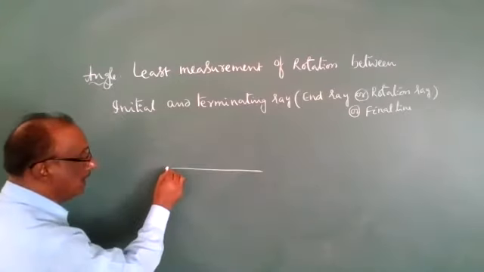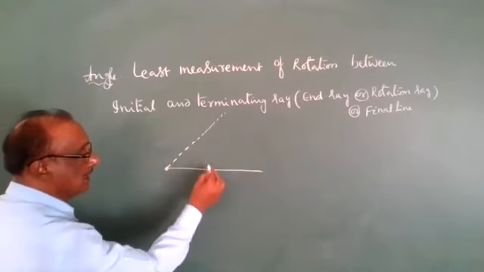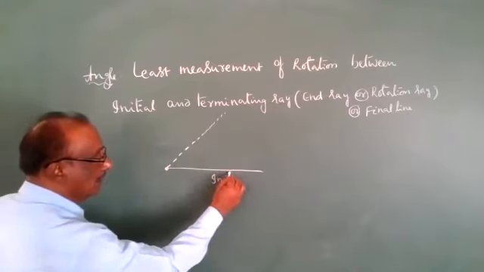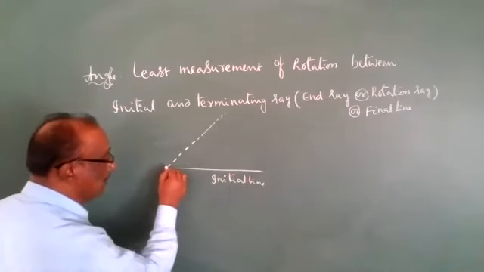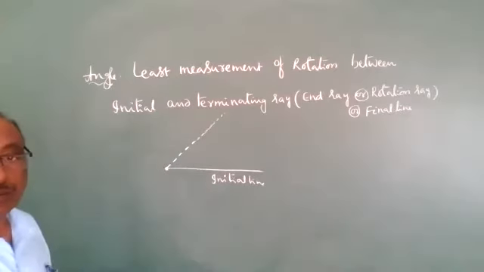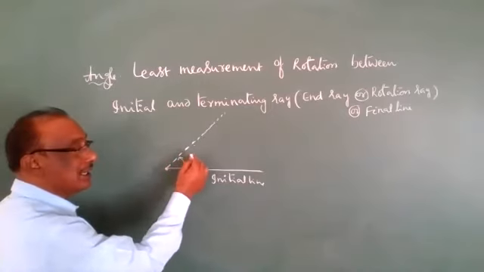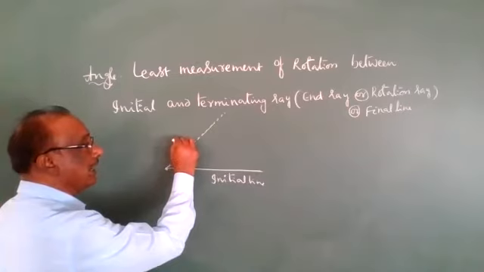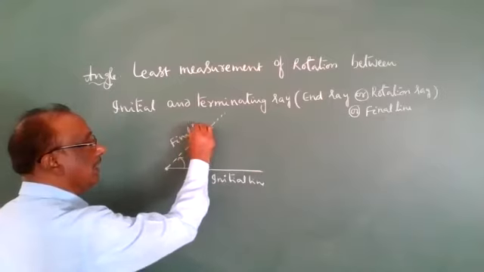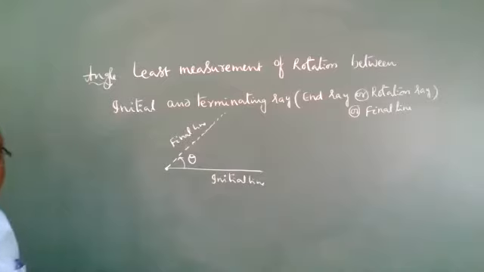So from the fixed point, the line is, so this is the initial line. This point is the fixed point. From the fixed point, the terminal line is going upside. So the rotation line, end ray, final line is going upside, then the angle is positive.